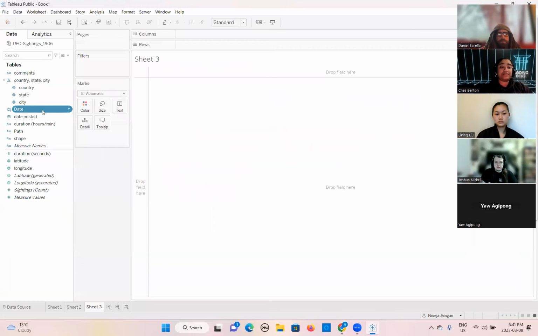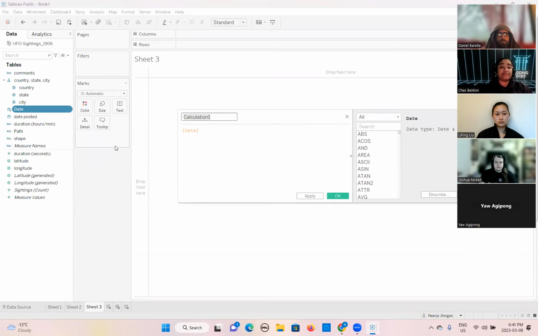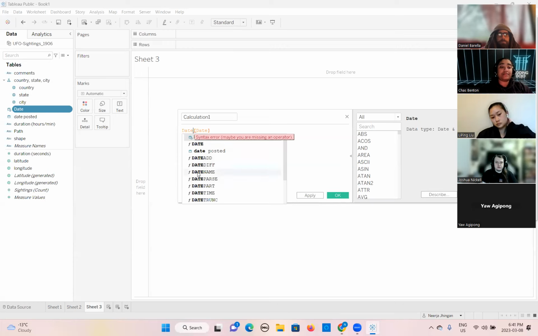This is your date. We will click on that, create, calculated field. The date field is already coming. So we will write here the function date. See how user friendly this is. If you type date, it starts showing you all the functions which belong to date.